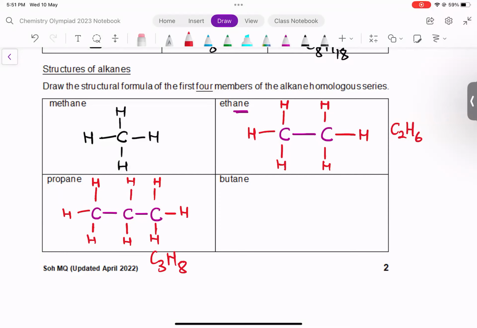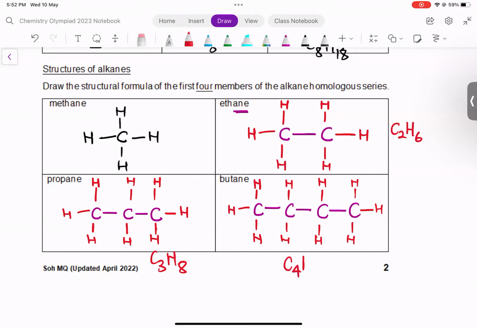Okay, finally, we move to butane. 4 carbons. So I always draw my carbon atoms out first. If I know that but means 4 carbons, I draw 4 carbons out. It's single bonding. All right. Next, your task is to ensure that every carbon has 4 bonds. So make sure that every carbon has 4 bonds. Count properly, and you are done, right? Drawing this is straightforward. So it's C4H10.